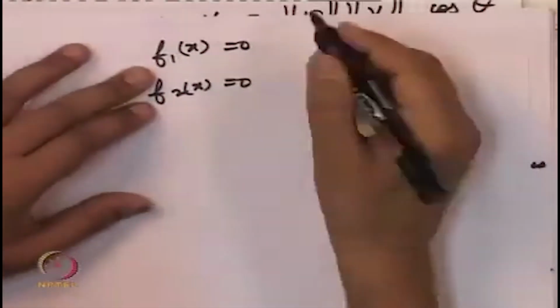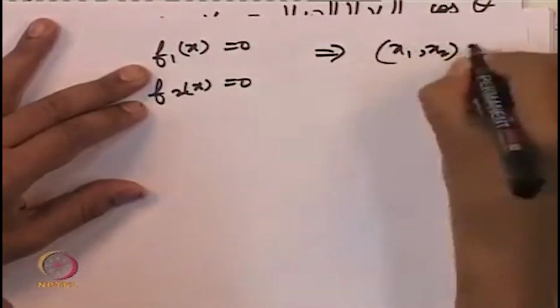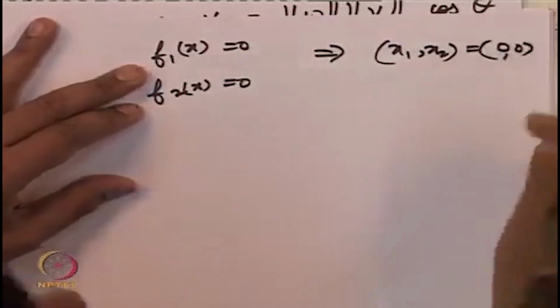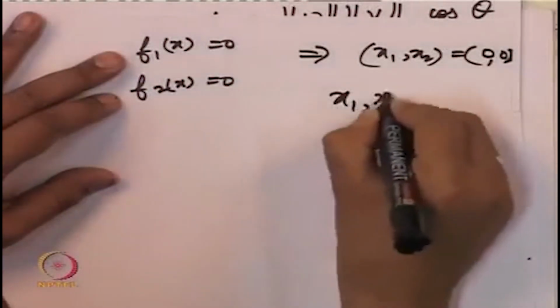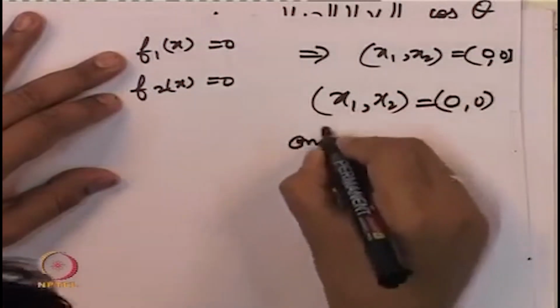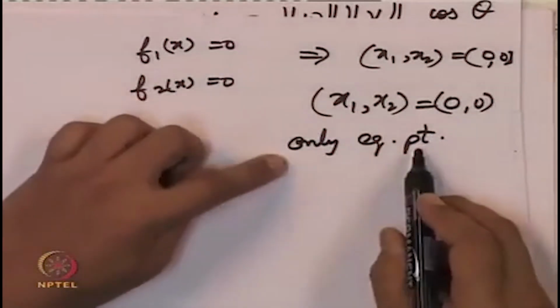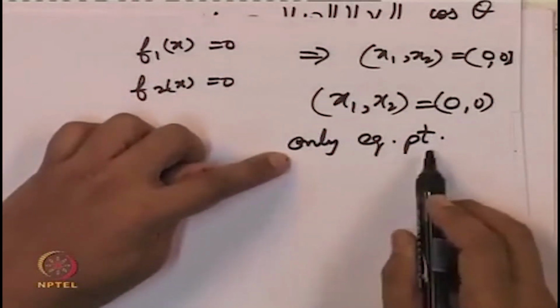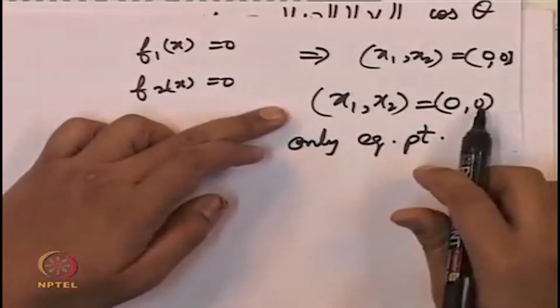So this implies that x1, x2 equal to 0, 0 is the only equilibrium point. Whether the equilibrium point itself is stable or unstable, one can check. Let this be a homework: that this equilibrium point is unstable.